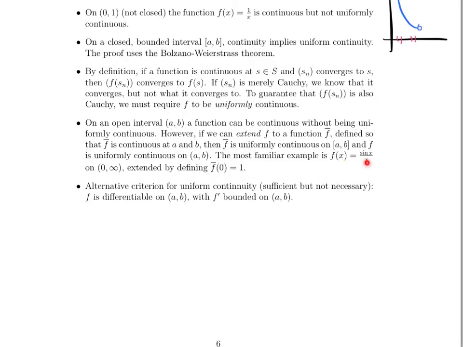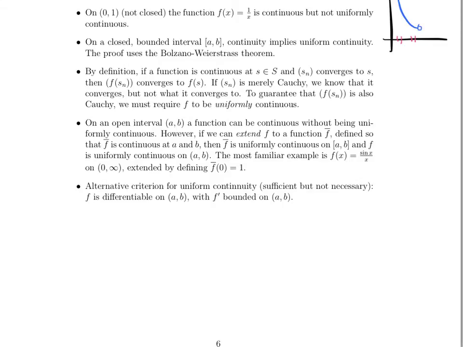And the most familiar example here is sine x over x, which probably in your univariate calculus class, you found the limit of sine x over x as x approaches 0 being equal to 1. And what's interesting is that on the interval from 0 to infinity, we can extend f to f bar. It has the exact same function values as f everywhere, but since f is undefined at 0, we just define f bar to be 1 at 0.